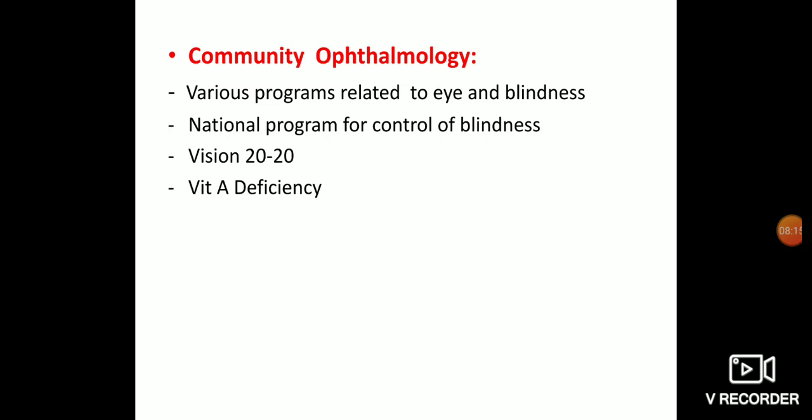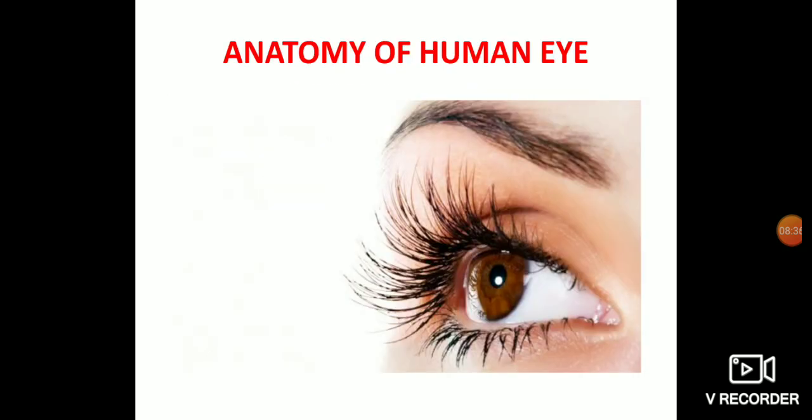Then what is legal blindness? What are the definitions according to Indian scenario of the blindness? What is WHO definition of the blindness? That we will see. Okay, so these are the important topics that we will be discussed this year. Okay, so today it is just an introductory lecture, and I will just start with the anatomy of the human eye. So just in short, I will take the anatomy of the eye.